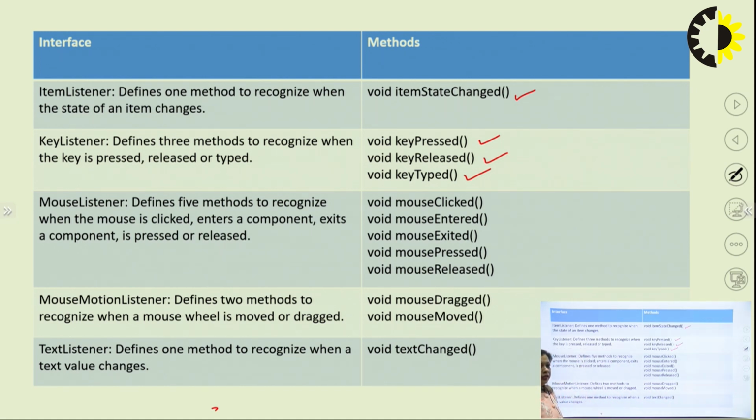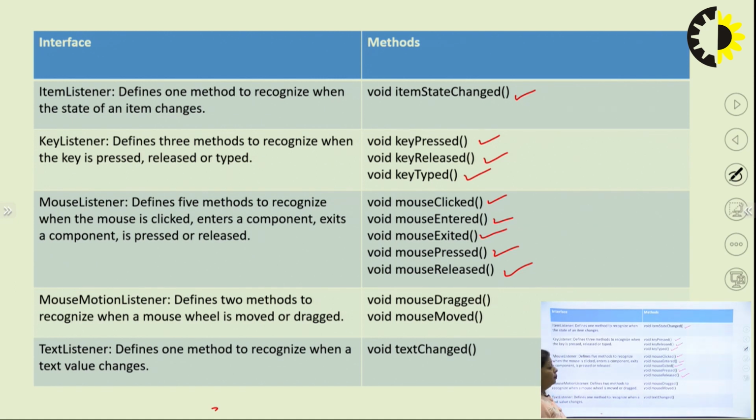Next, the mouse listener interface. For the mouse listener interface we have five methods which are used to recognize when the mouse is clicked, when we enter a component, when we exit a component, and whenever the mouse is pressed or released. The first one is void mouseClicked, the second one is void mouseEntered, the third one is void mouseExited, whenever we exit a component, then void mousePressed and void mouseReleased. So all these five methods we have for the mouse listener interface.